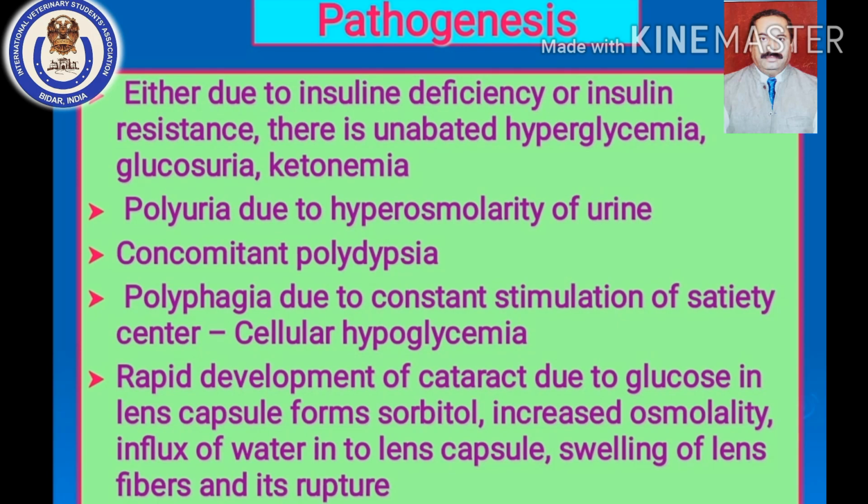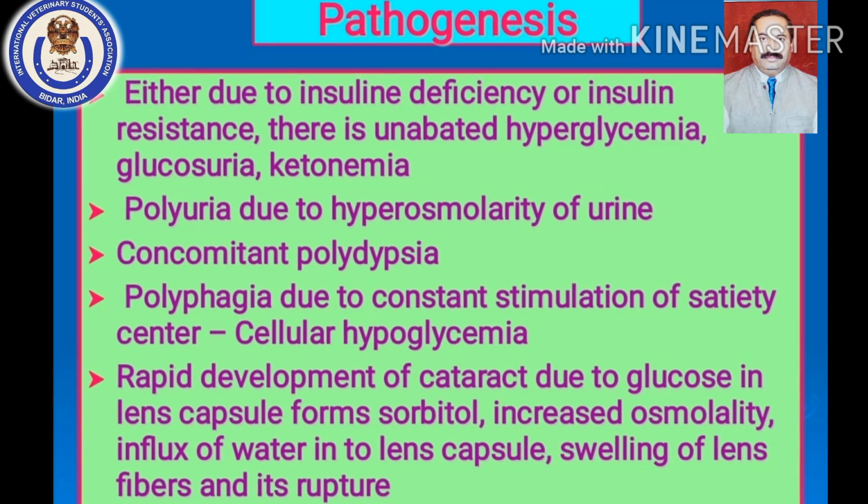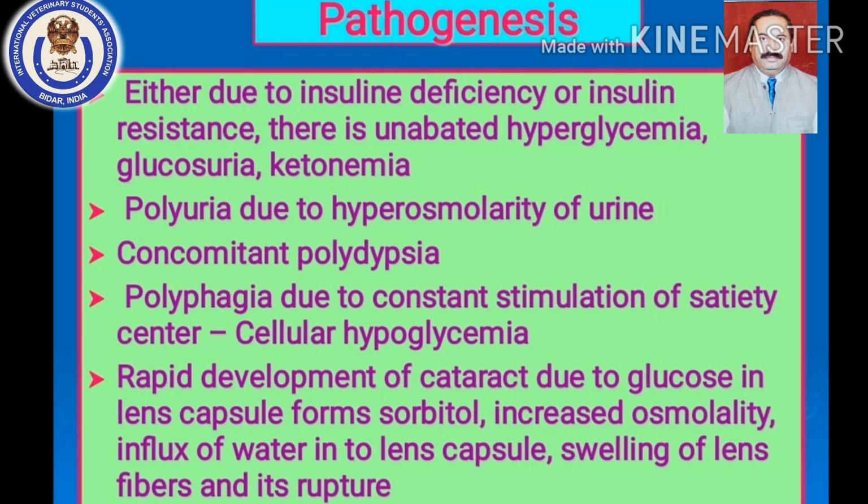So the owner of a dog will always complain that I used to give 2 feedings to my dog, but nowadays what I am finding is the dog is always demanding more food. On the other hand, in spite of having a good appetite and taking regular food, or rather more than the required food, he is losing weight. Okay, so polyphagia and rapid loss of condition are very distinctly identifiable clinical findings in case of diabetes mellitus. And then there is a rapid development of cataract.